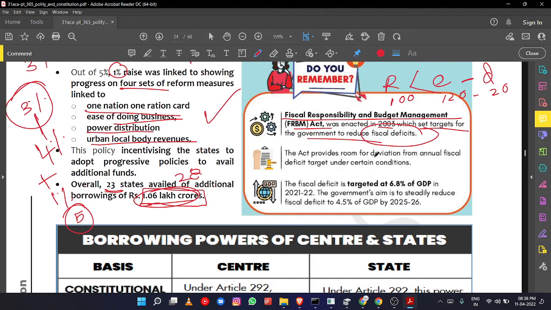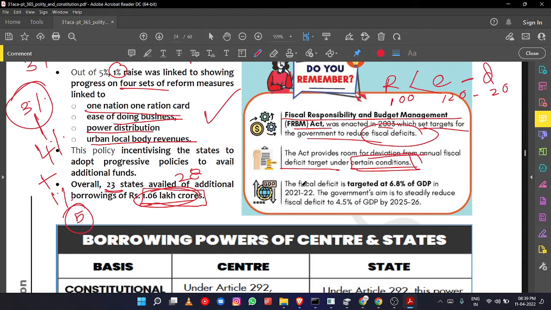The Act provides room for deviation from the annual fiscal deficit target under certain conditions. There will be targets. For example, for the state government, a 3% target is given. Above that they cannot take loans. But sometimes this target can be deviated, for example, last year when the pandemic was there, or if a national security crisis is there, a war with another country. In those particular years only there can be deviation from the FRBM Act. In other situations there should not be any deviation.